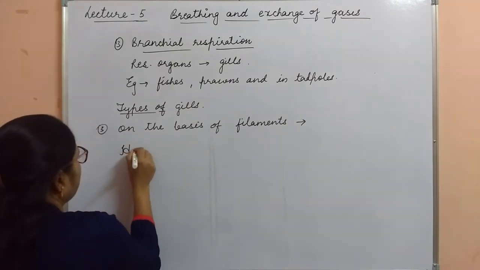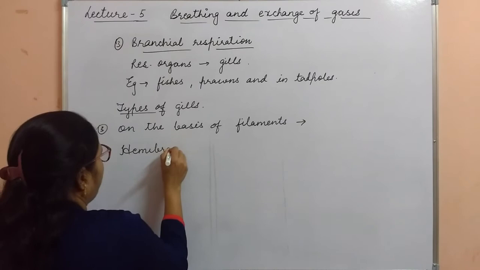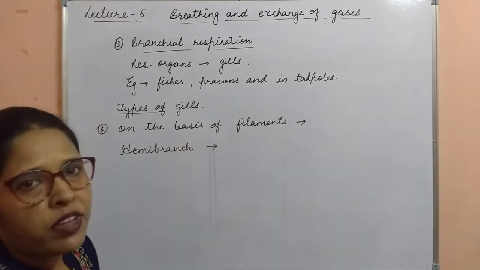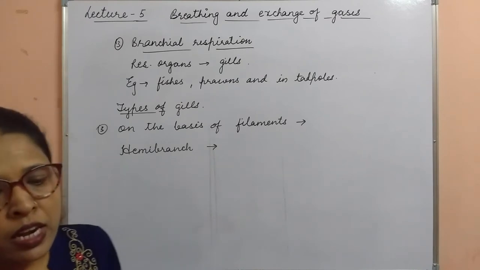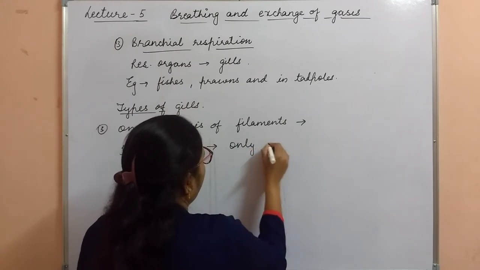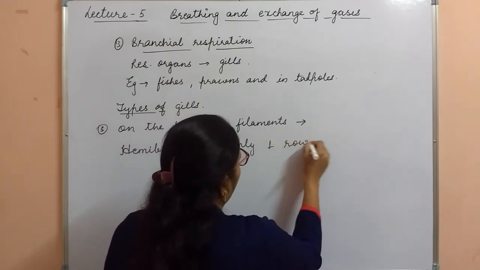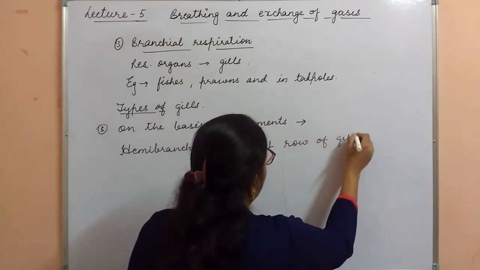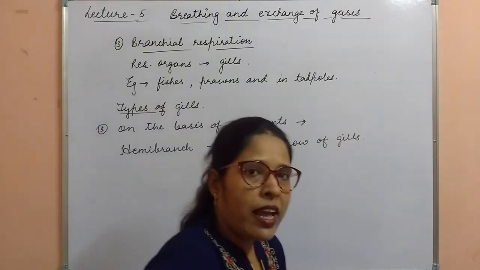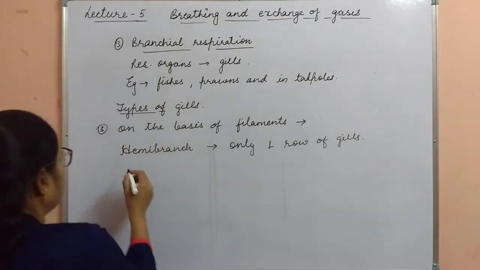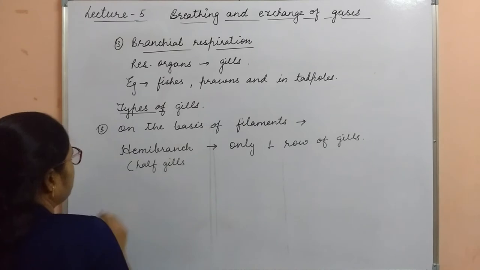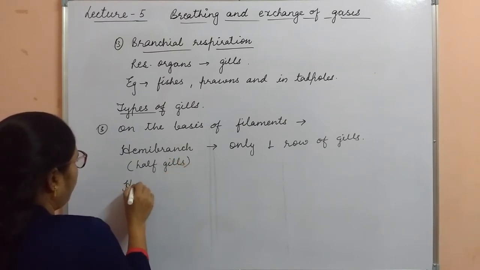First one is hemibranch. These type of gills are having only one row of gills. The hemi means half, so these are also called as half gills. The second type is holobranch.